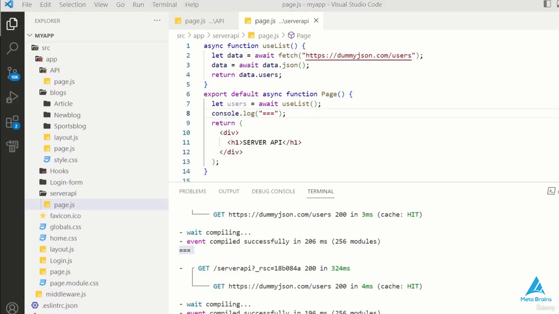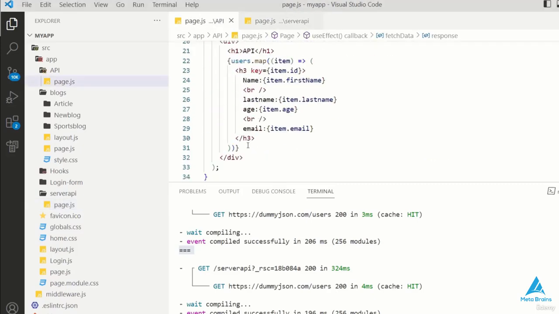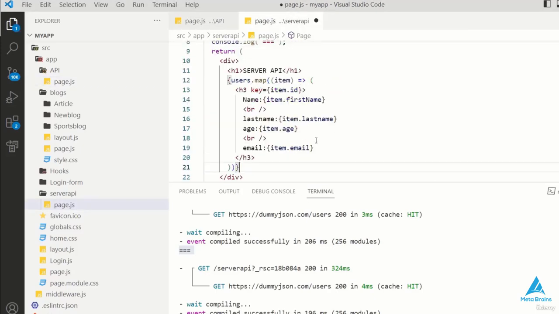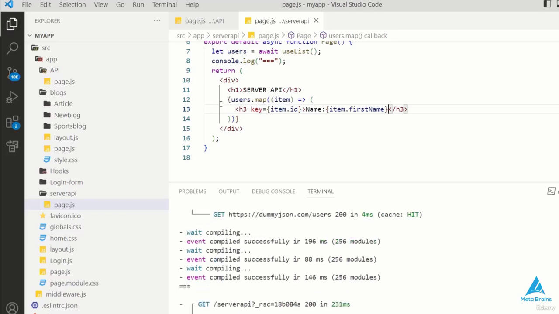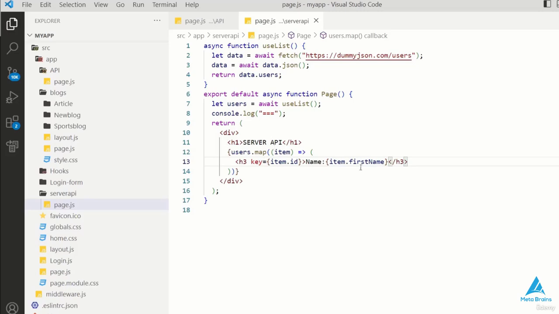Now, to bring our data into the server component, we can simply copy the code we used for the client component and paste it here. In this specific case, I'm only interested in the name data to check whether it's working correctly. With no apparent errors, we can proceed to the terminal. Okay, so everything seems fine.